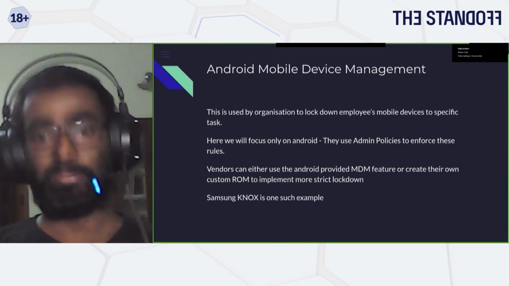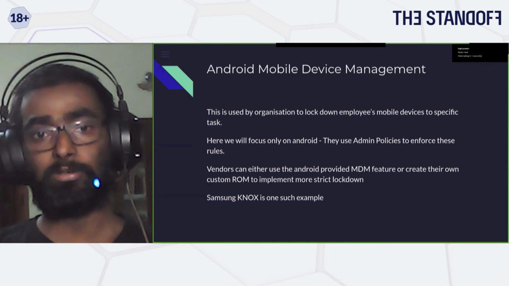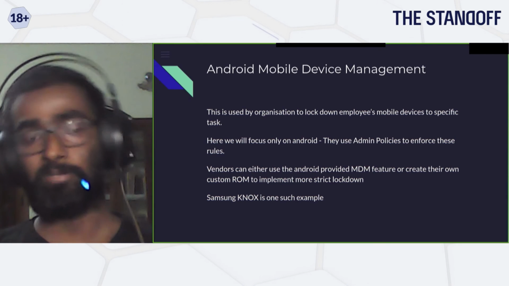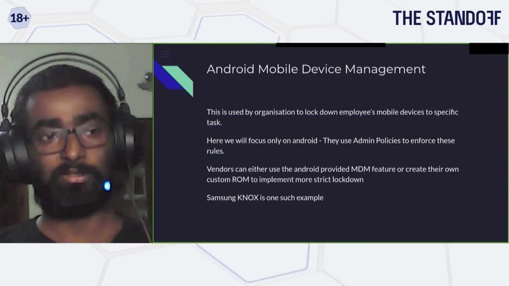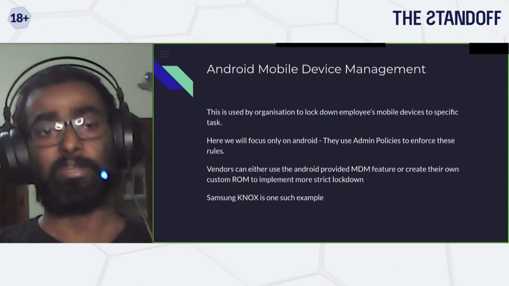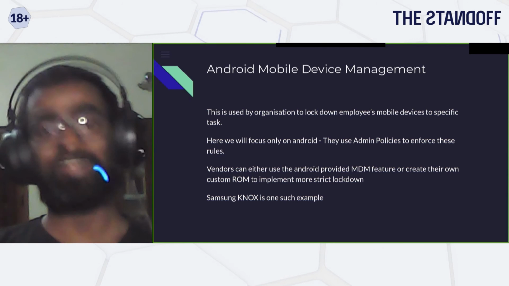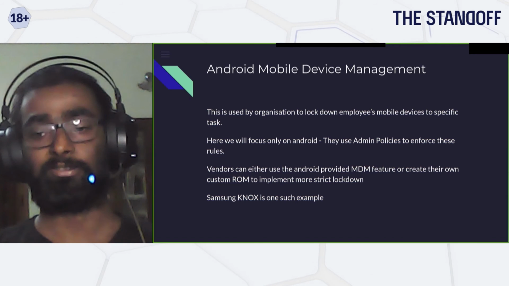Even a manufacturer, for example, Samsung, has their own MDM management called Knox, and different vendors have their own implementations. So there are different ways people use it to bypass. So when they start implementing their own security measures, which can integrate with Android's admin policies.